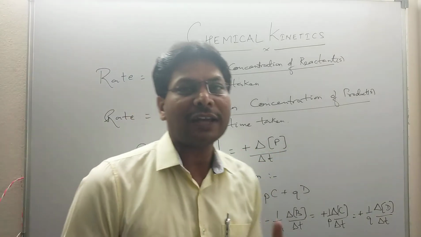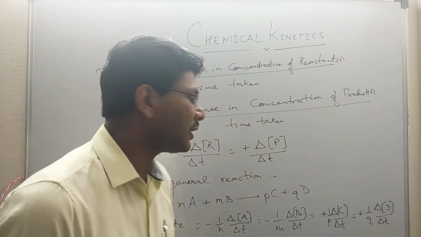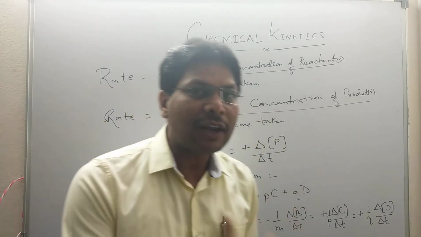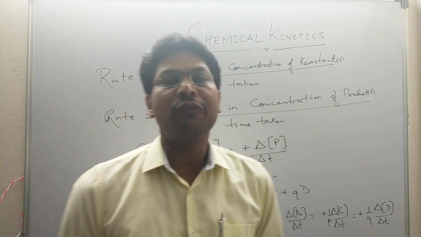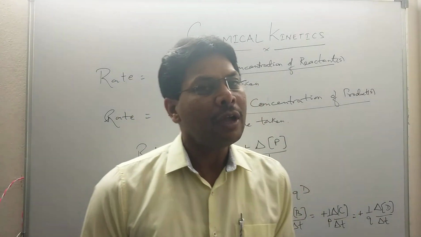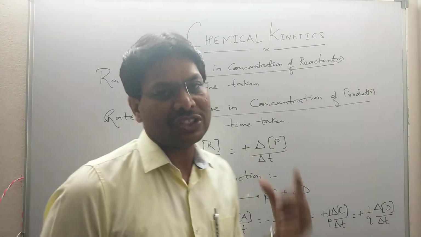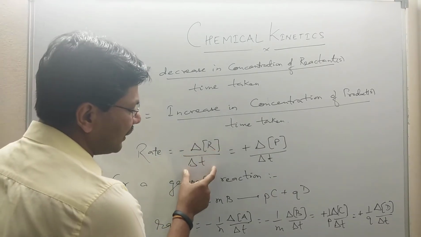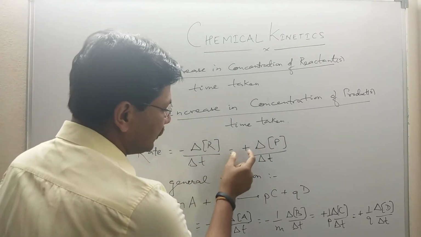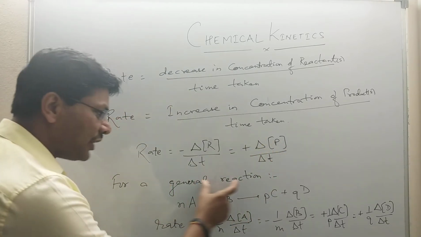But in case of product, as time passes, the amount of product increases. The final product concentration is more than the initial, so their difference is positive. We don't need to put a negative sign in front of the concentration of product. Delta means change. So rate is minus delta R by delta T and is also equal to plus delta P by delta T. Now for a general reaction,